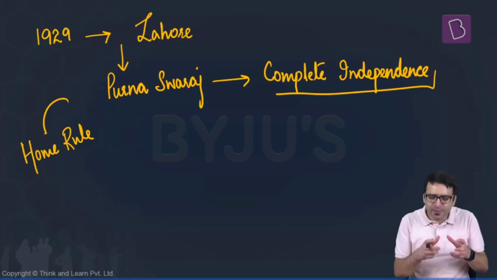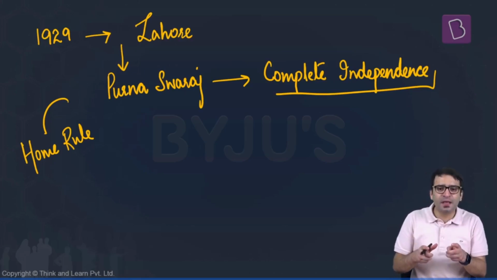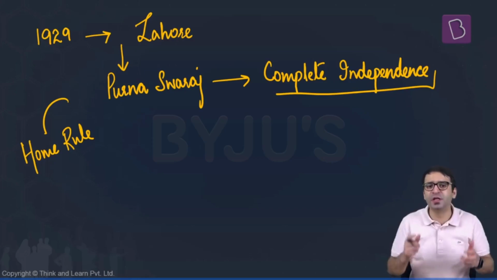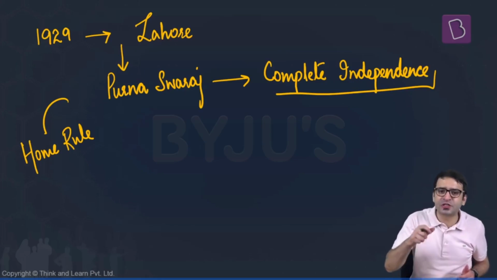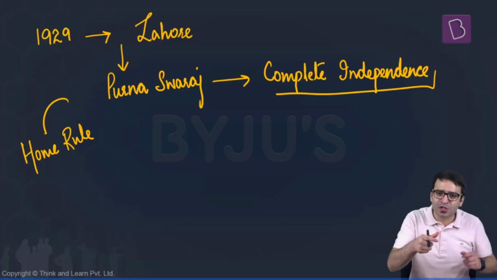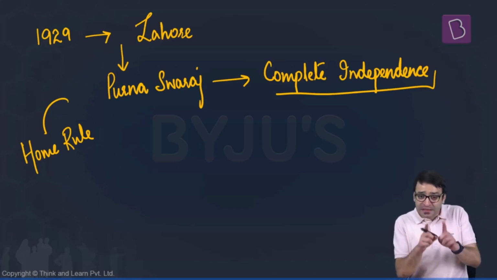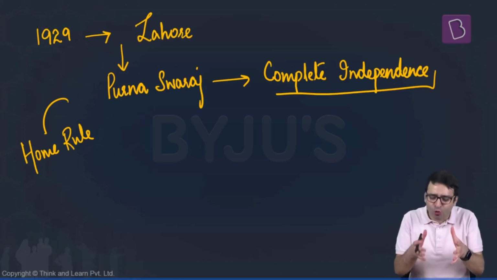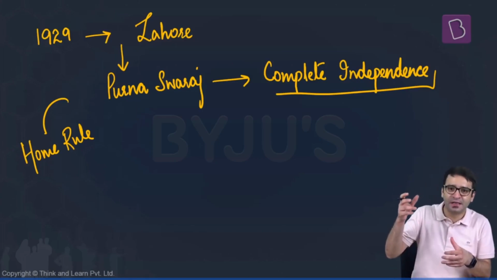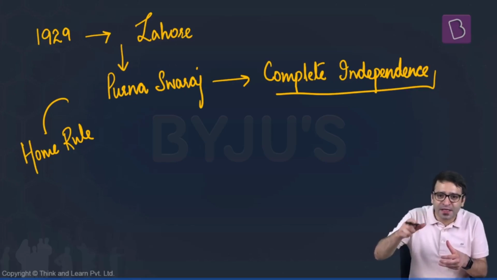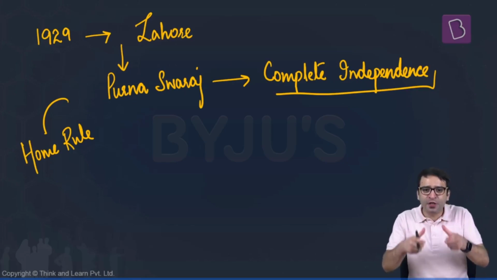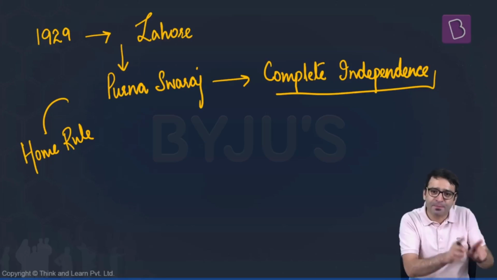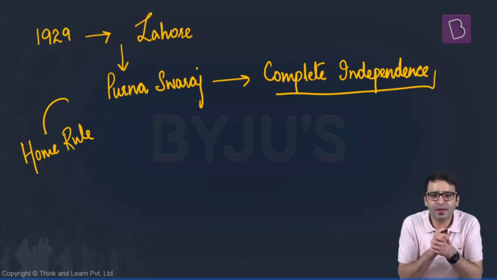Lokmanya Tilak was asking that let Indians be allowed to vote and elect their representatives to the legislatures. And let Indians legislate. Let Indians make laws for the people of this country. But ultimate sovereignty will lie with the British Crown. Right now, who is the head of the Indian state? The President of India. The early leaders of the Indian National Congress were saying that the head of the Indian state will still be the Queen of England. But Indians should be capable of making laws for themselves.